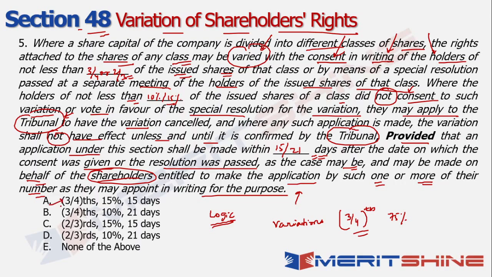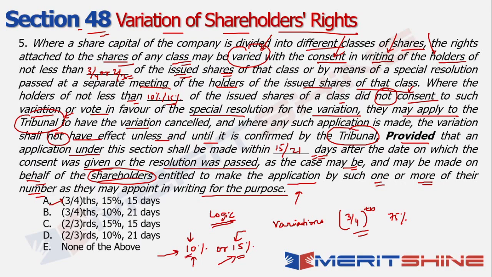That's the first target. Now the next question that follows by logic is, how many of these people do not need to consent? Now, if I say that 15% of the shareholders have a problem with this, which means that at least 15% must object, only then can you take that variation to the tribunal. So here also I'm trying to protect the interests of the minorities, right? A minority of 10% is less than the minority of 15%, which means that if there are 10% of the shareholders who did not consent to such variation, then that is good enough to reach out to the tribunal, right? Instead of 15%, only 10%.